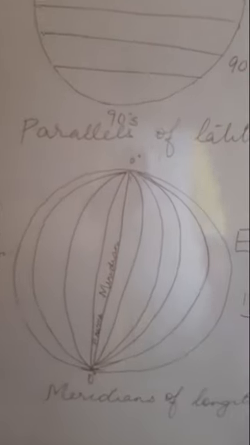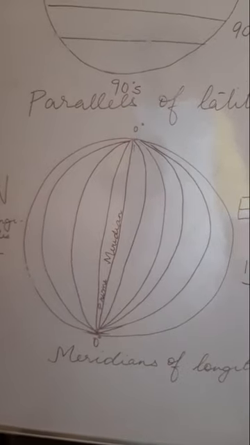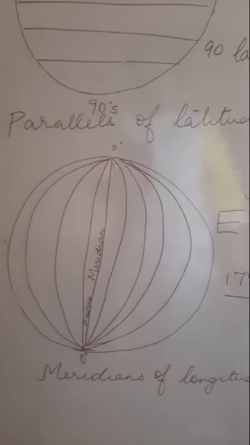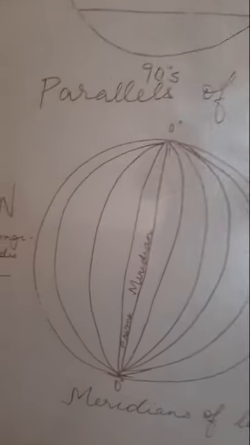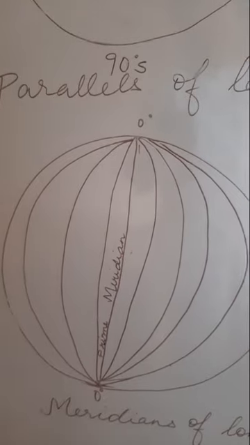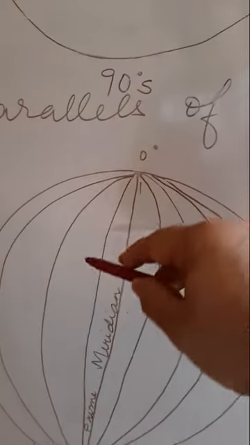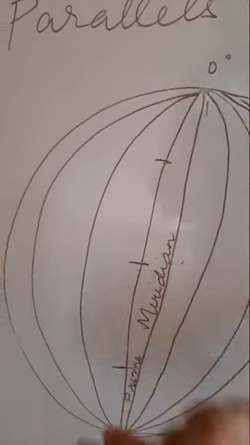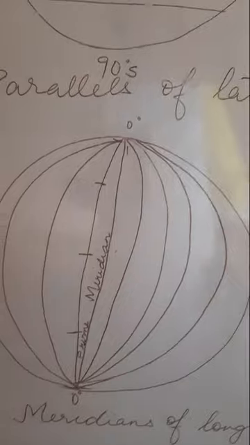Now, it's important to know why the name meridians of longitude is given. Why don't we say parallels of longitude? Yes, the easiest answer is that they are not drawn parallel to each other. But why is this word meridian used? Why not any other term? See, children, meridian is used because all the places on a single longitude, whether you are here or here or here or at the poles, you all will have your noon at the same time.